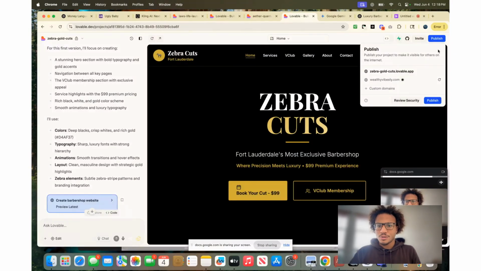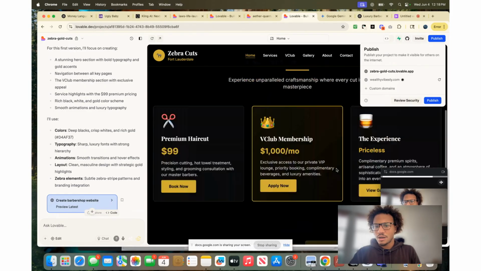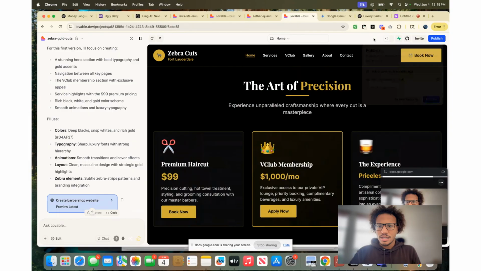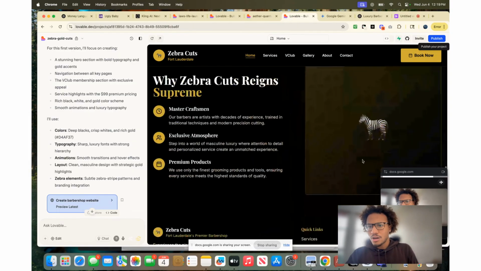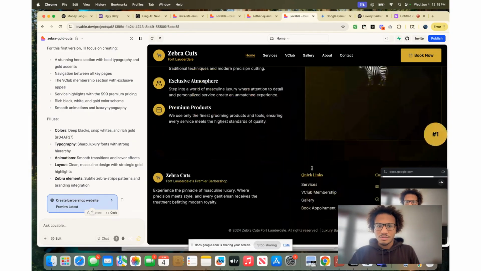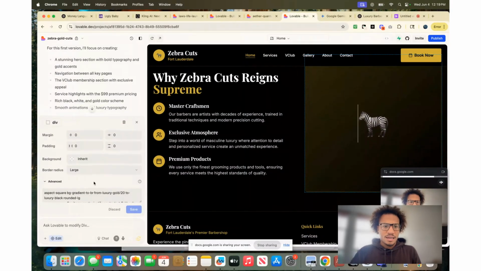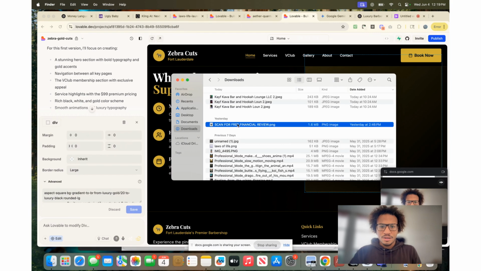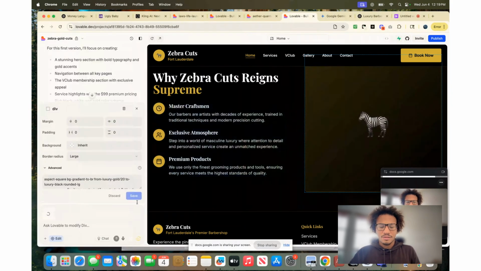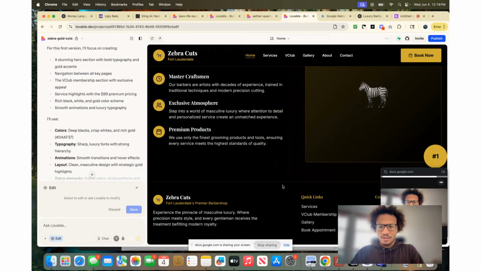Okay, so here's the first one, Zebra Cuts. So, as you can see, exactly what I was talking about is right here. Why Zebra Cuts reign supreme, master craftsmanship. You can edit this picture right here by doing this, and adding an image in there from your computer. You see what I did? I clicked edit, I clicked the image, and then I uploaded the image in there, and then I said replace this image with this one. Boom, and it'll go out and do that.